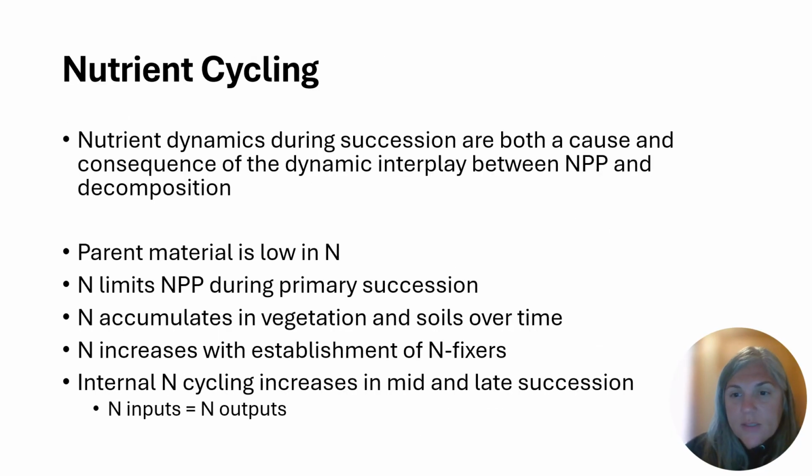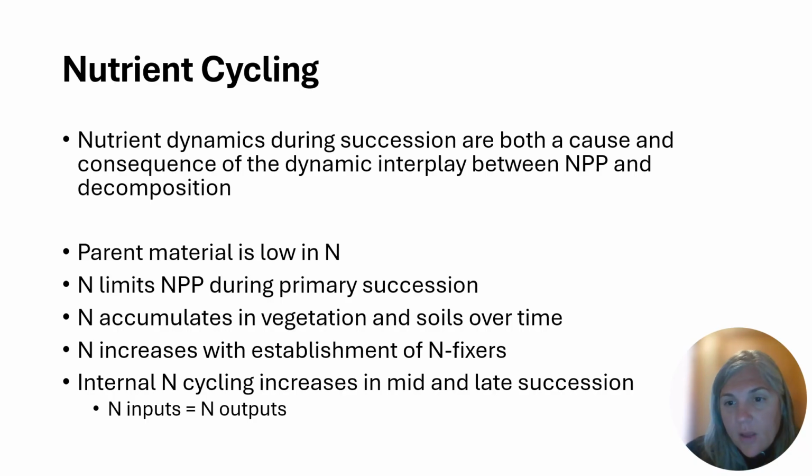When we think about temporal dynamics and ecosystem development over time, I talked a little bit about how that might influence nutrient cycling. I'm going to touch on that a little bit more now. Nutrient dynamics during succession are both a cause and a consequence of the dynamic interplay between net primary productivity and decomposition. Early on, the parent material from which soil is developed is low in nitrogen.